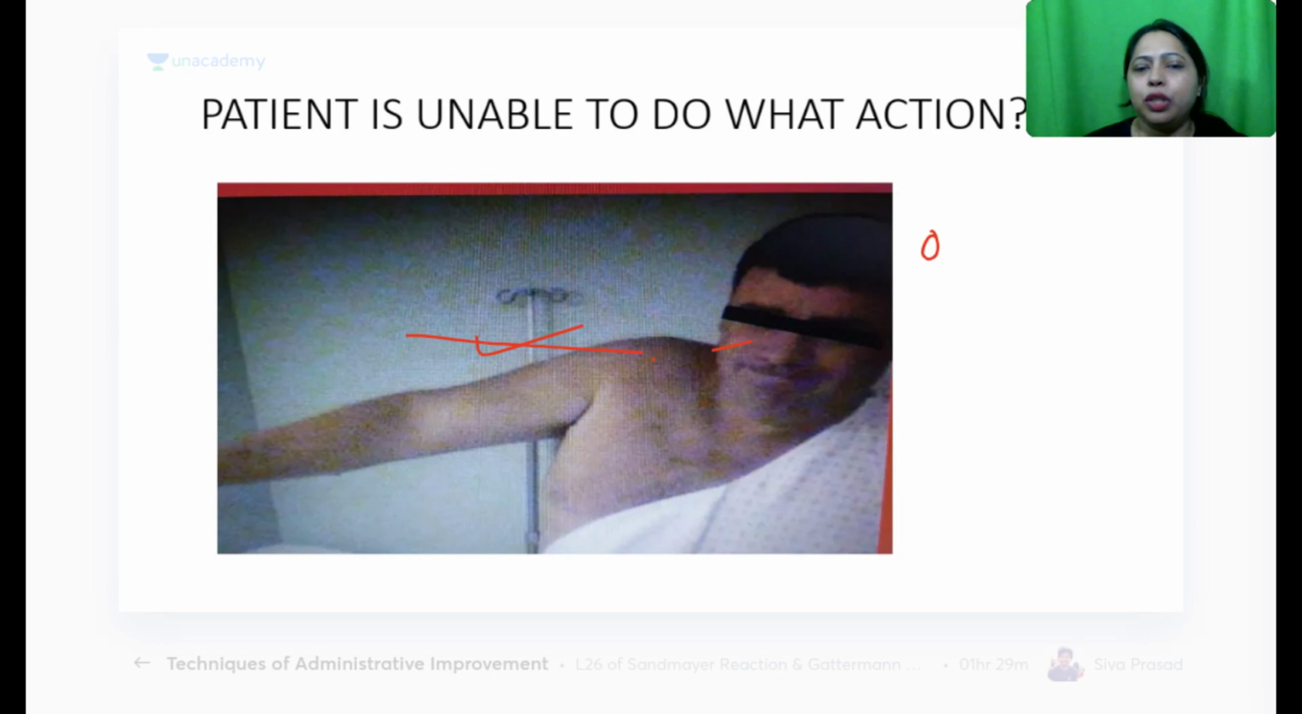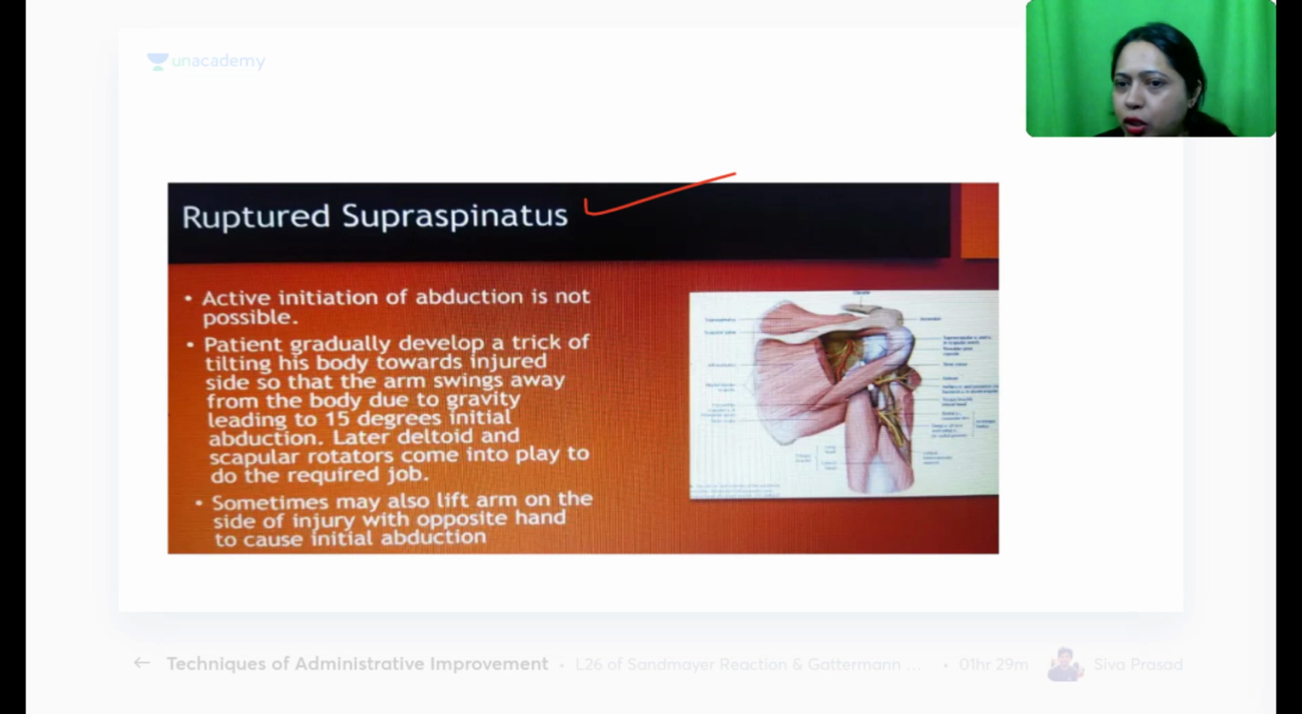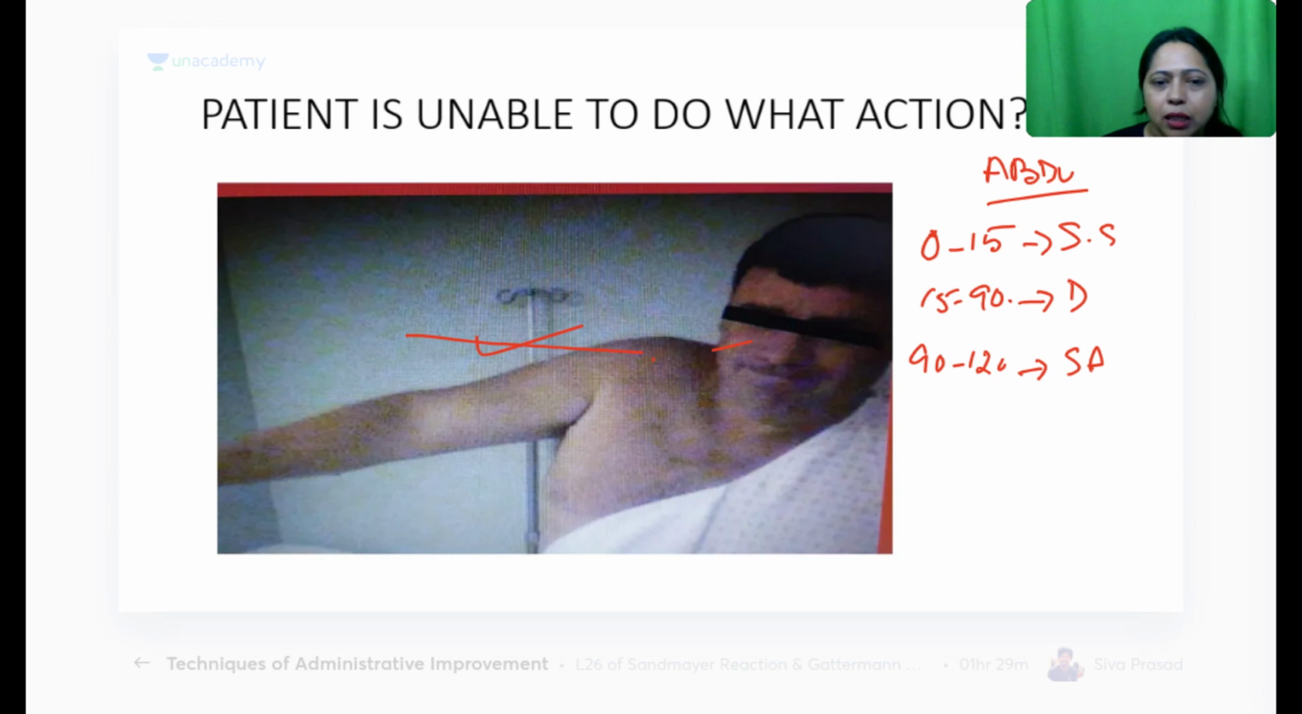Okay, so you should know 0 to 15 is done by which one, 15 to 90 is done by which one, and 90 to 120 by which one. What is this one? Supraspinatus. Yes, this is deltoid, and this one is serratus anterior, right? Now, we have to see which one is this one. It is ruptured supraspinatus. So the patient, no trapezius, it is supraspinatus, and supraspinatus can get ruptured because it is in a very dangerous spot.